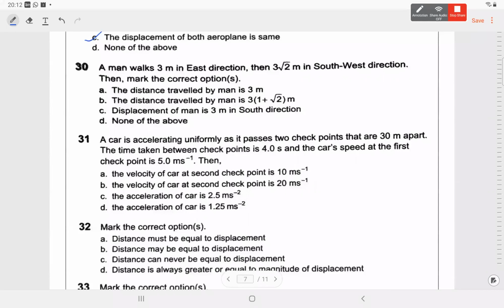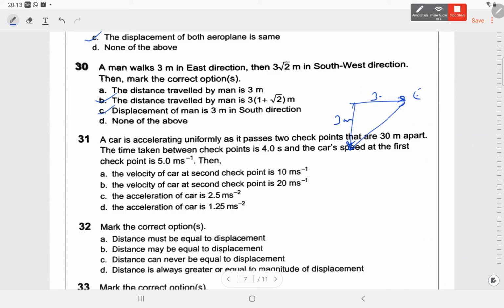The distance traveled by the man will be 3 plus 3 root 2. Displacement of the man: it is going east and then southwest, so southwest 3 root 2. So displacement will be 3 meters, and it will be towards, sorry, this is northwest. Southwest will be downwards. So it will be 3 meters towards downwards. Right. B and C are correct.